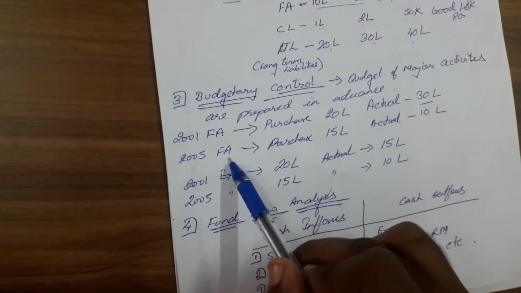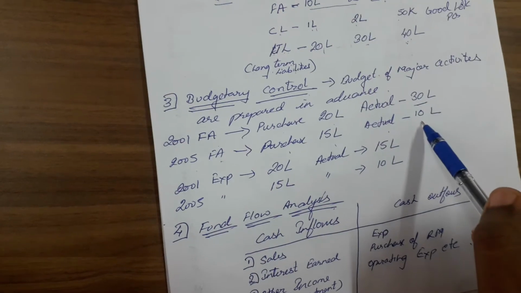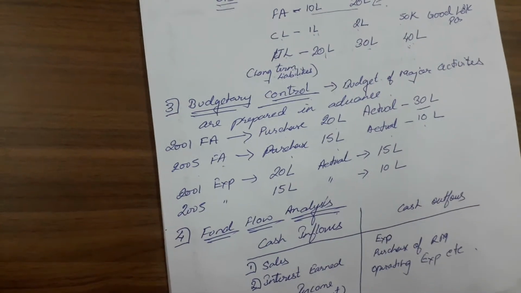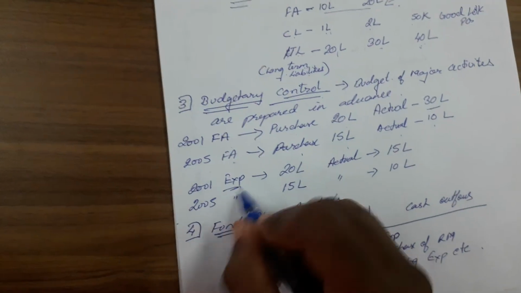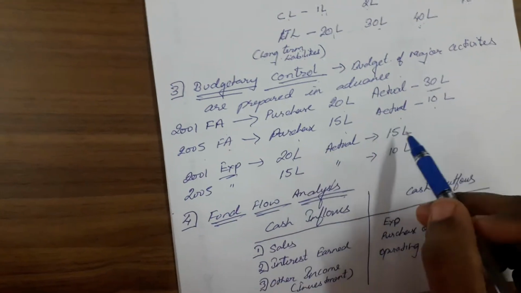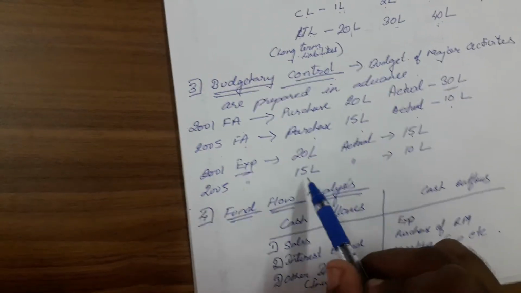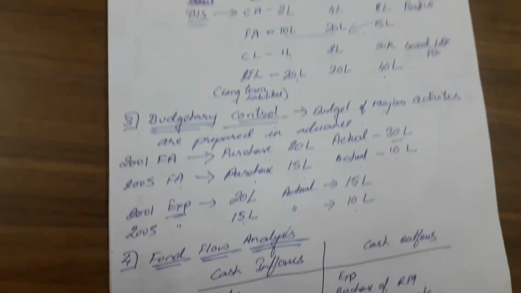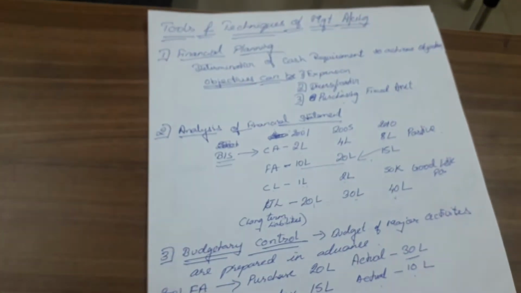In 2005 the fixed assets purchase budget was 15 lakhs, but in actual it is 10 lakhs. So this is a very good situation, because they have come in below their budget. When we come down to expenses, you can check, it is a very good sign: 20 lakhs budgeted, and in actual expenses were 15 lakhs. Very good sign. Then in 2005, 15 lakhs, and again a good sign, 10 lakhs. So this is budgetary control, one of the tools of management accounting.